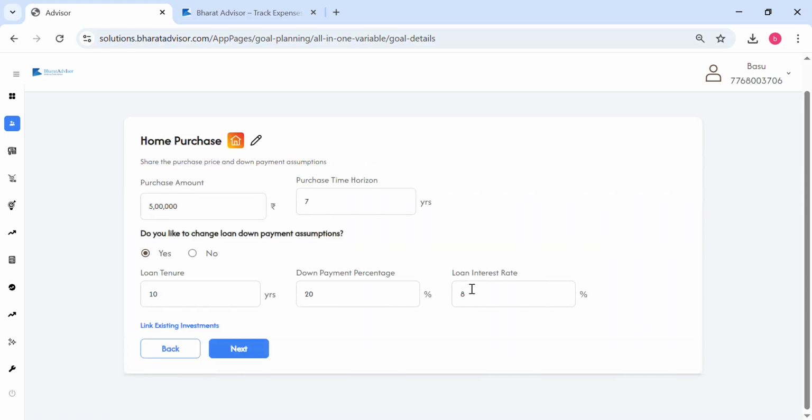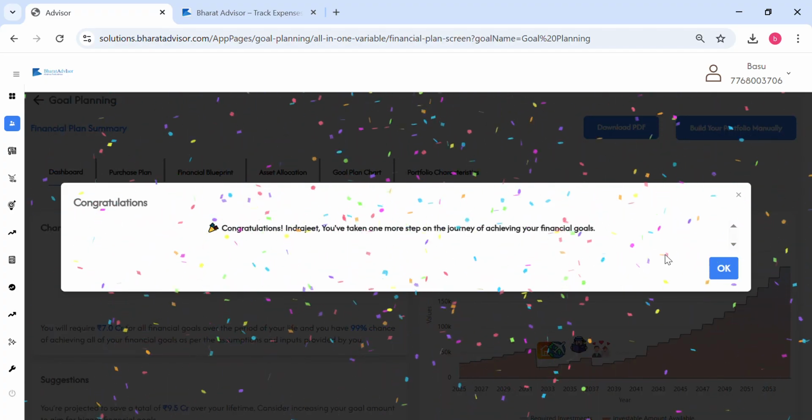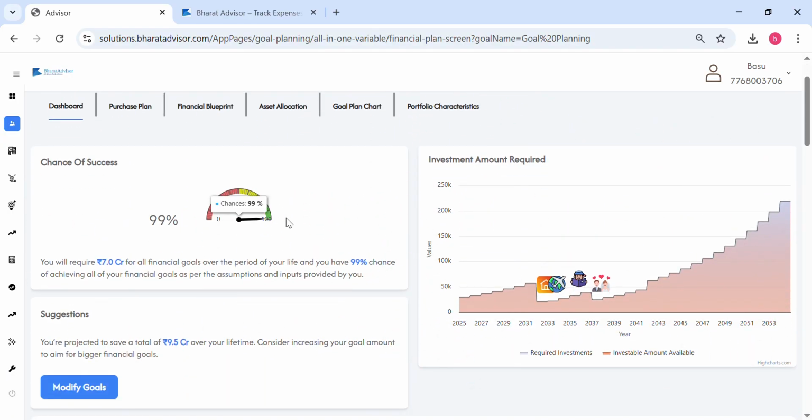Then there's a home purchase goal, where you can again provide some amount. Now what happens is, with the help of AI and our proprietary algorithms, we create a financial goal plan for your client. You can provide your client with access to this. See here, your goal plan is ready. The chance of success is 99%.